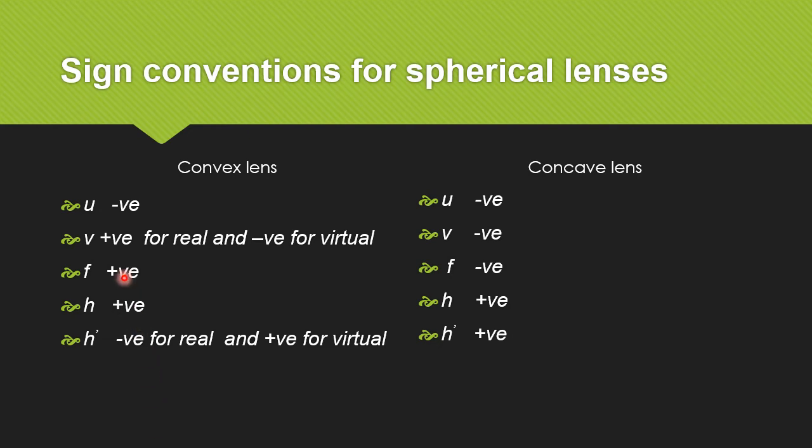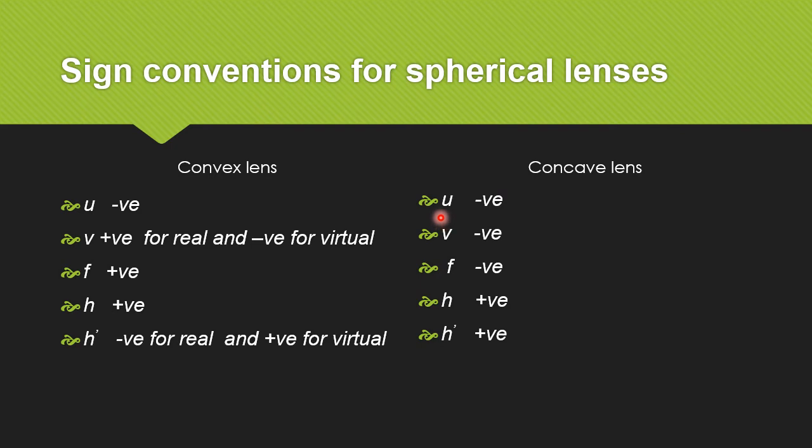Sign conventions for spherical lenses. Convex lens: object distance u negative. Image distance v positive for real image and negative for virtual image. Focal length f positive. Object height h positive. Image height h dash negative for real image and positive for virtual image.